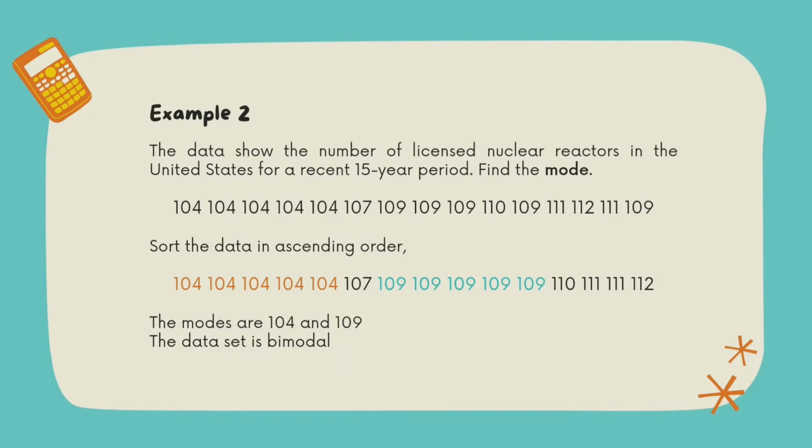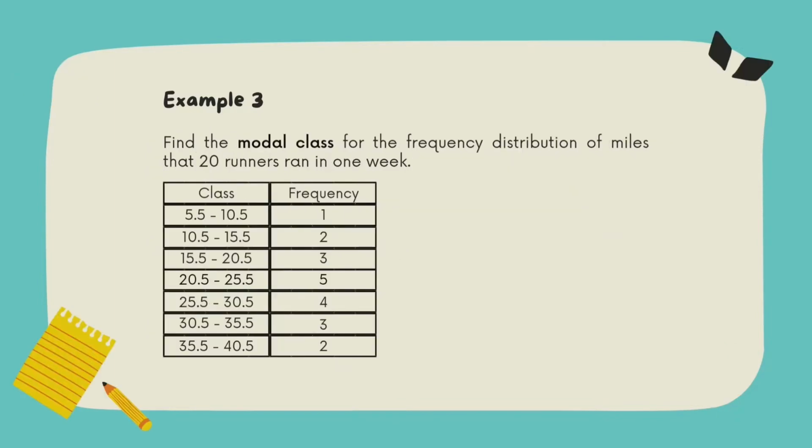Since we have two modes here, this dataset is bimodal. Next, for example 3, this is how to find the mode for grouped data. The mode for grouped data is the modal class, the one that has the largest frequency.